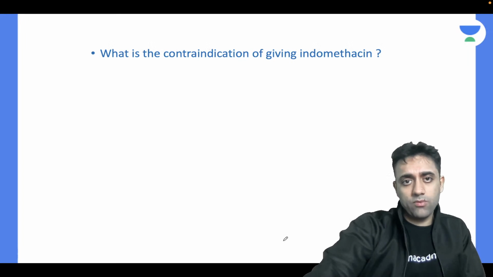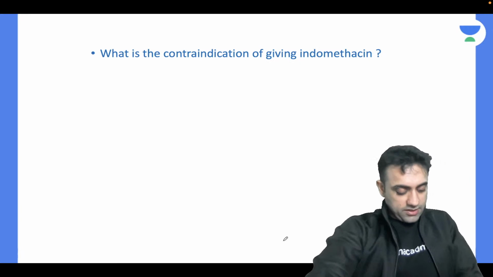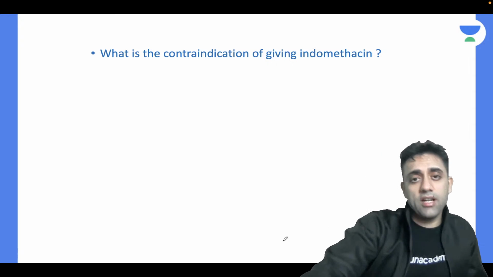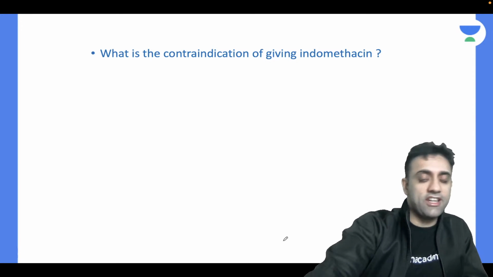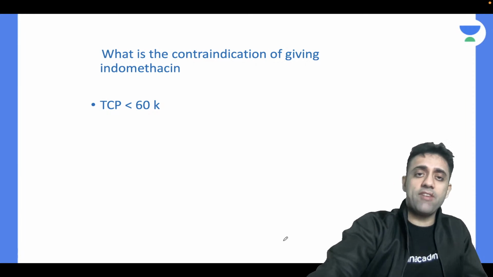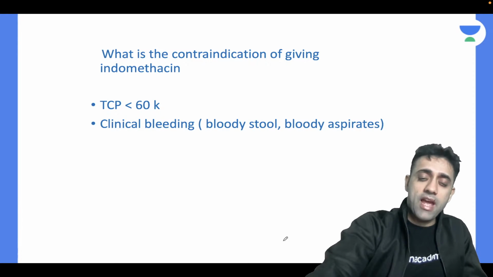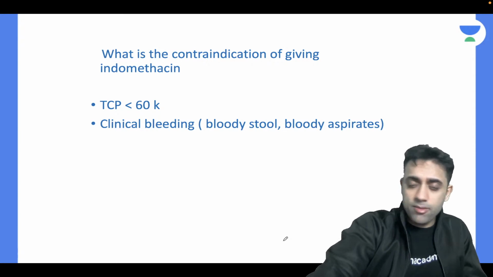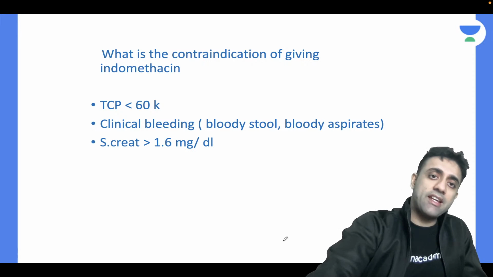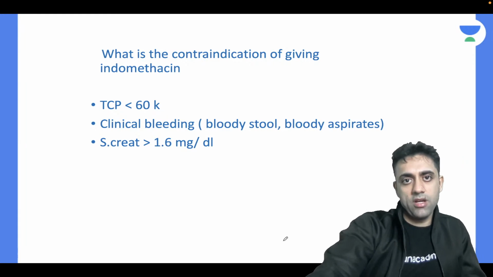The PG entrance question number one: what are the contraindications of giving indomethacin? In which case will you not give me indomethacin? The answers are: number one, if I'm having thrombocytopenia, if my platelet count is less than 60,000, please don't give me indomethacin. If I'm having any bleeding, any clinical bleeding, don't give me indomethacin. If I'm having acute kidney injury, if my creatinine is more than 1.6, don't give me indomethacin.